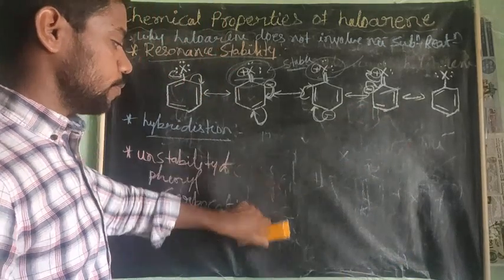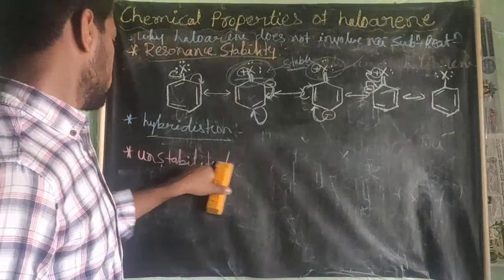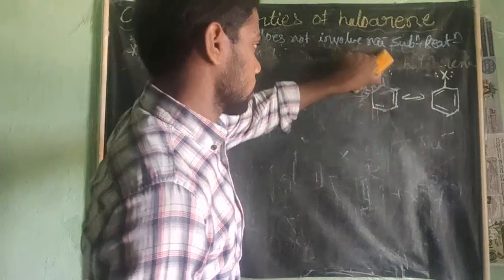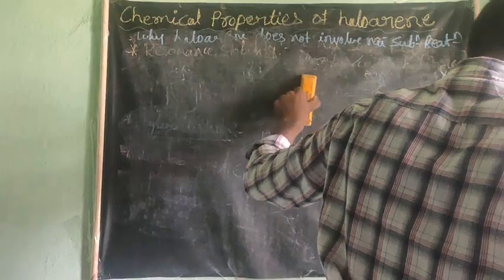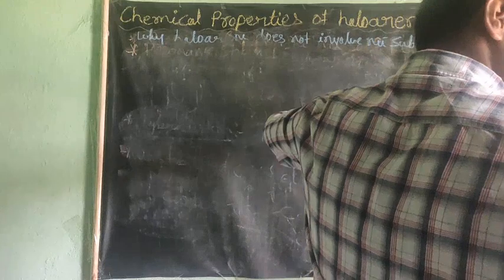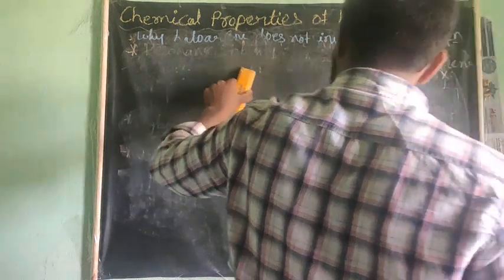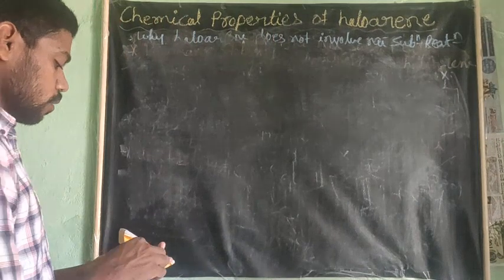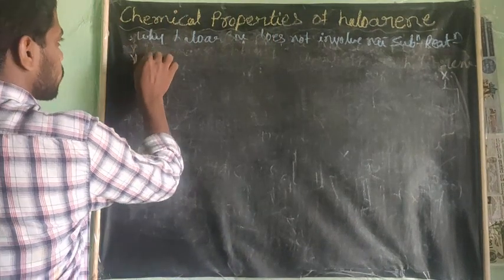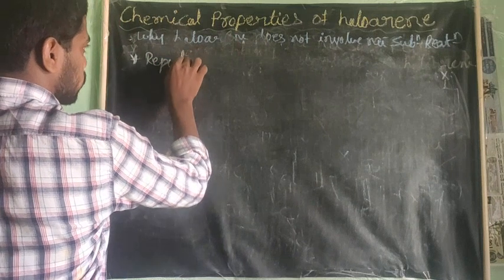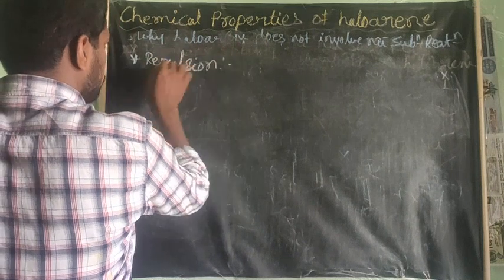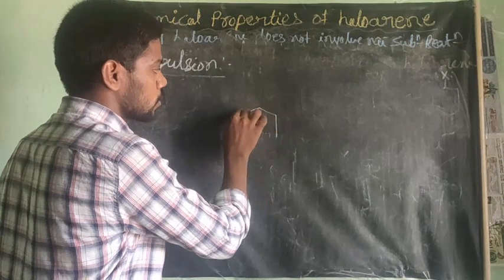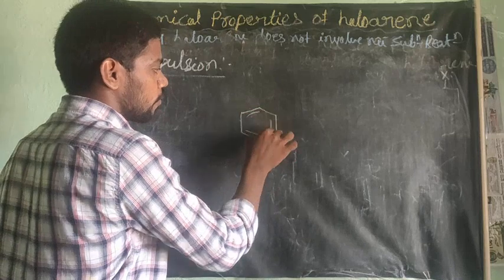Next one is because of repulsion. You see here, just now I told this for the phenyl carbocation.